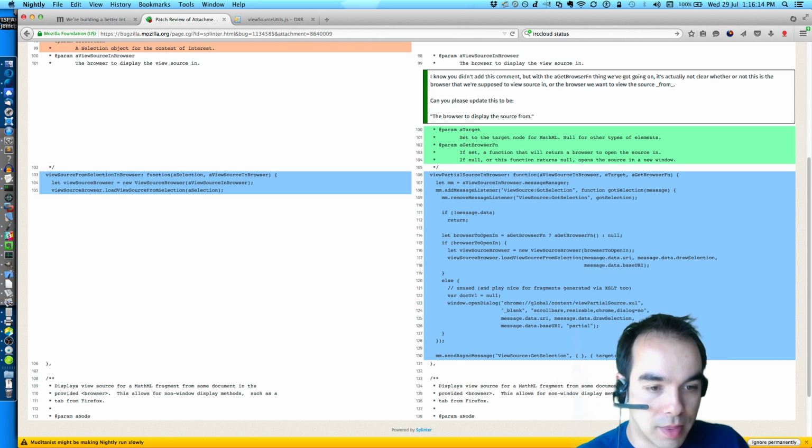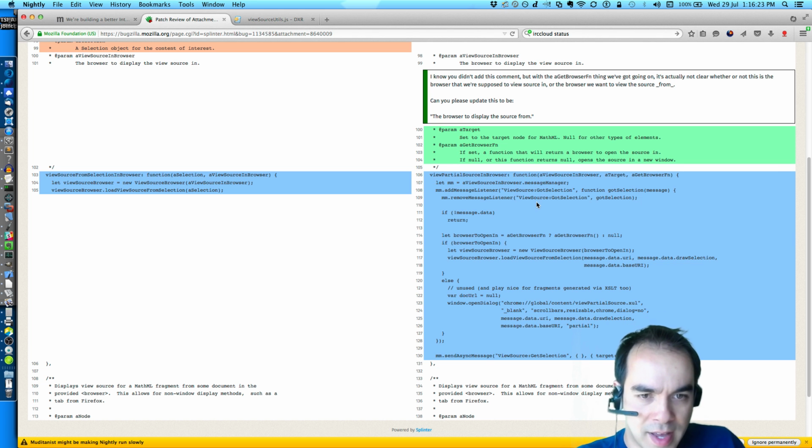So that's him doing that. And then he adds a message listener for got selection. Okay. First thing he does is immediately remove the message listener. If there's no data, we're done. Then he decides, based on the function that was passed in, what browser to use. And he constructs a view source browser, and then loads view source from selection.